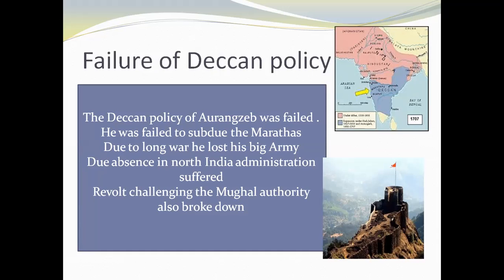But later, because of more revolts and continuous war, he became weak and lost his big army. The Marathas were also one of the strong armies, and they continuously attacked Aurangzeb's army. Because of that, his army became weak, and he was not able to control it.